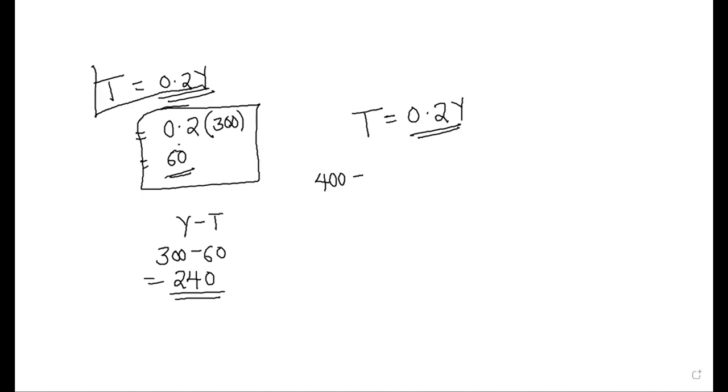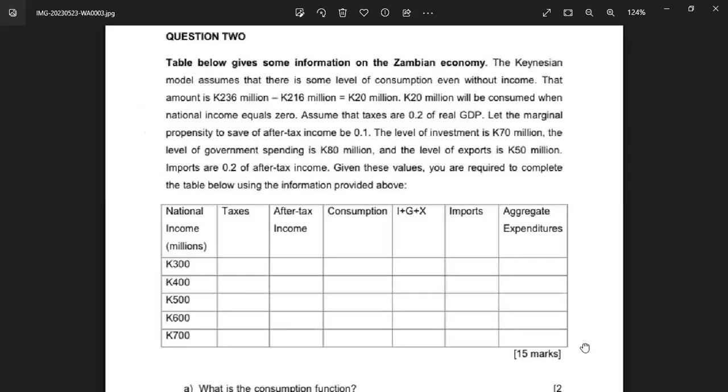So we come back here. Whatever tax we would have found here, just get the number that is there. For example, for the first one, it was 300 minus 60. For the next one, it will be 400 minus the tax that you found, 500 minus the tax that you found, just like that for all of them. That is the after-tax income. Okay?